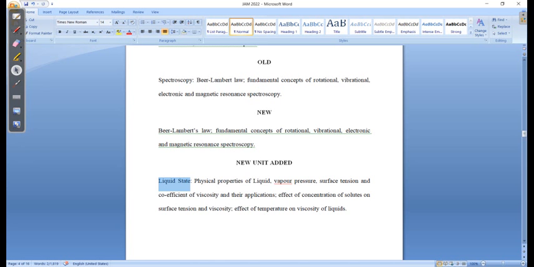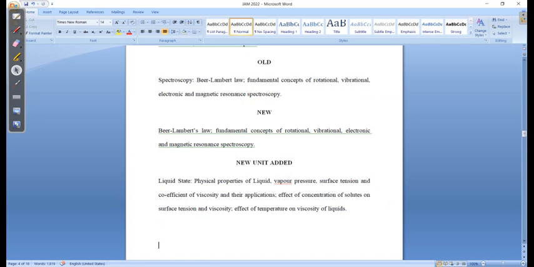Then surface tension, right, and applications of the surface tension, right, and the coefficients of the viscosity, eta, and applications of the eta, you need to study. Okay, then effect of the concentration of the solutes on the surface tension and mechanism. So this is the new unit, and this unit is very well given in your Puri Sharma Pathania book as well as in your Chatwal book, and there are various physical chemistry standard books, you can go through them. Okay, so this is all about your physical chemistry.